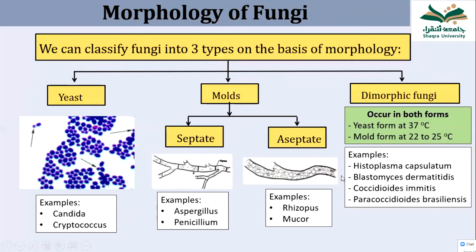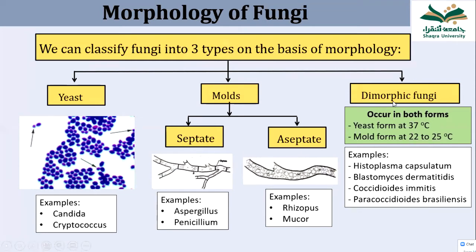Now we review the fungi on the basis of their morphology. Fungi can be either yeast form, which is round or oval cells. Okay, this is the morphology, oval, this is yeast. Or they can be mold. In case of mold, they are like thread or filament, long. And these molds are also of two types, septate hyphae and aseptate hyphae. Hyphae means the strand or filament of the fungus. In septate hyphae, the fungal filament is septate, and in aseptate hyphae, there are no septa in the long filament of the fungus.